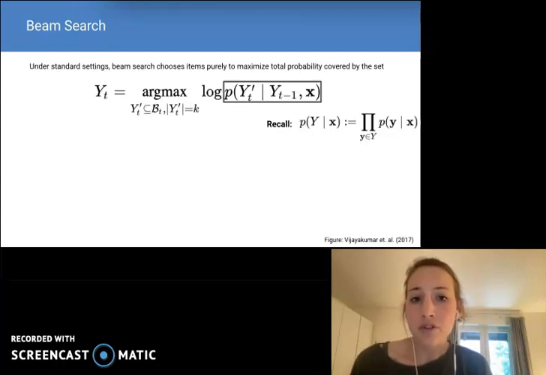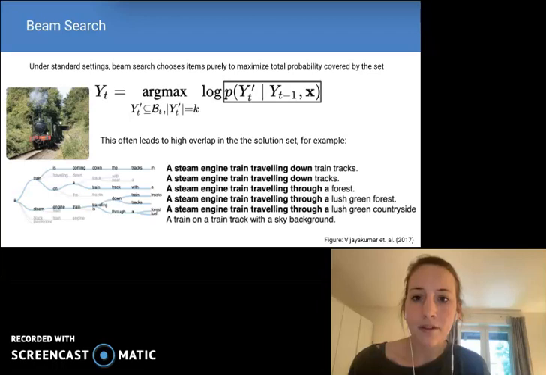The objective under beam search is still the same as under our original set decoding problem, and as mentioned earlier, under this objective, we're purely maximizing the total probability covered by the set. Well, it turns out that in practice, this often leads to high overlap in the solution set. For example, all sentences may contain the same prefix, differing only by a few words towards the end. So, to answer our initial question, our standard set decoding setup does not in general lead to a diverse set.